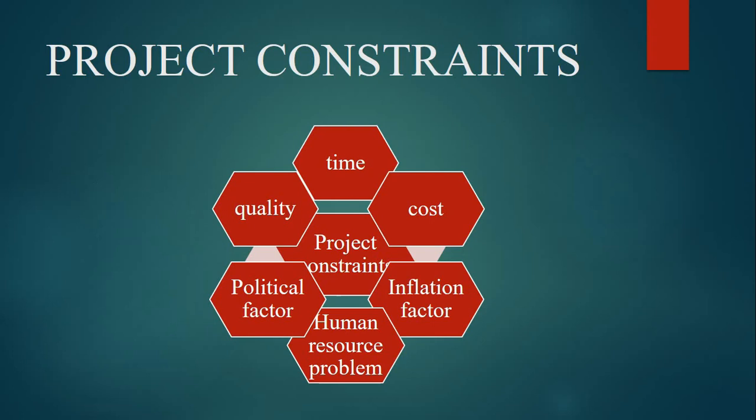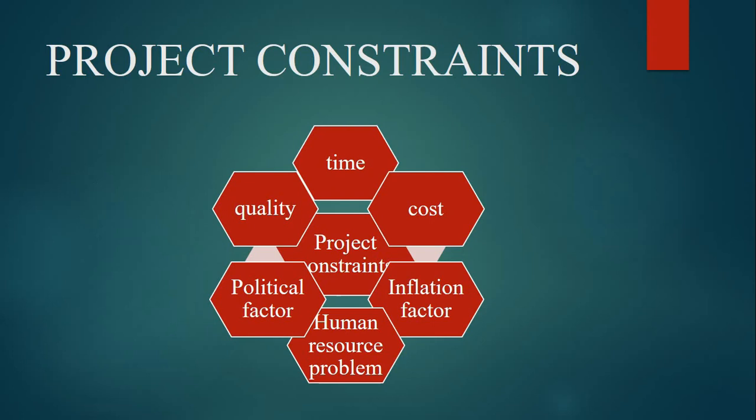The project constraints are the time, quality, cost, political factor, human resource problem, inflation factor. Here the spelling of "project constraints" is, I think, missing in this diagrammatic expression because of the setting. There is a problem in the diagram setting, and also you can see the S is also missing. So here we start the project constraints, and the most important factor is the time factor.